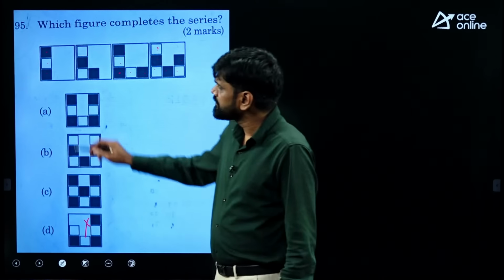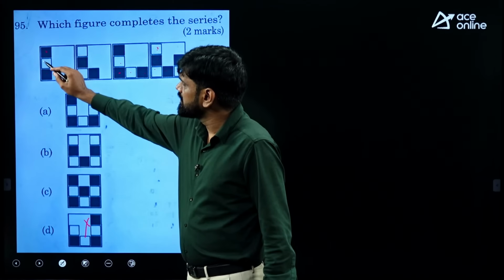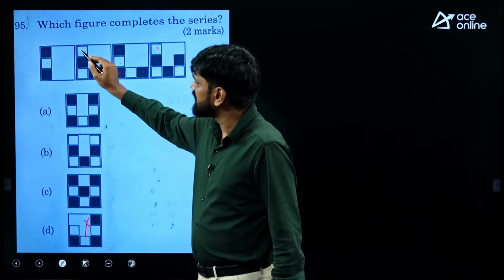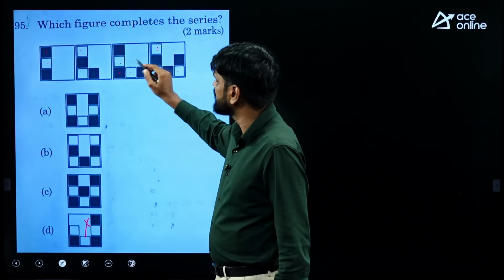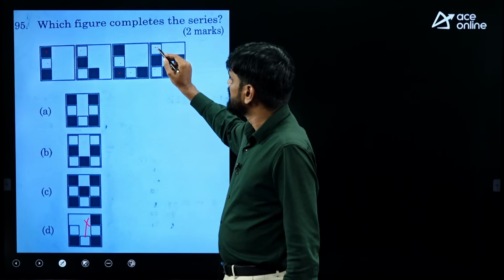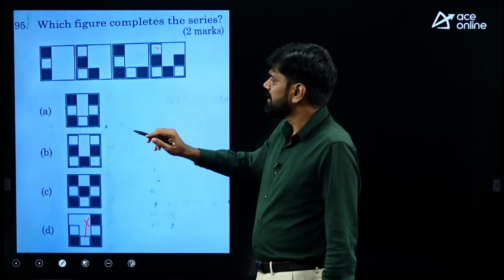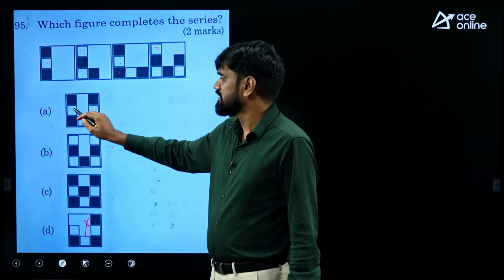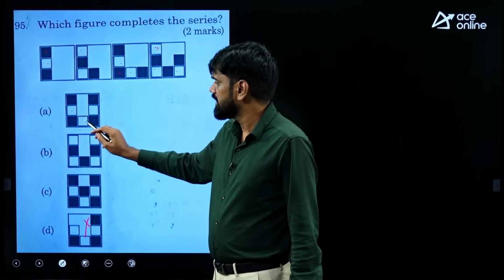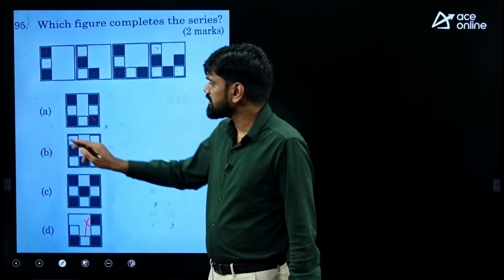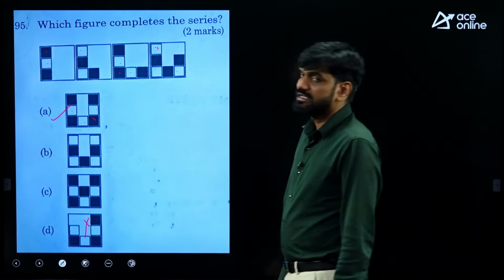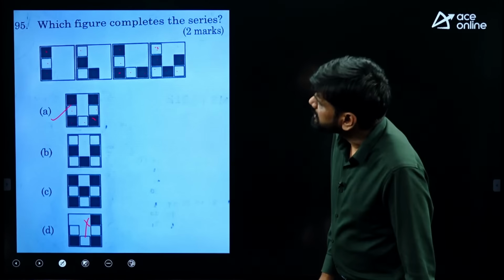Next, the pattern you observe is alternating dark, light, dark. It is starting with light, again starting with dark, alternating. Again it is starting with light. It is starting with light means the next diagram should start with a dark box over here. It should start with dark with alternating colors: dark, light, dark, light, dark, light, dark. Hence it should be option A. That is satisfying that condition.